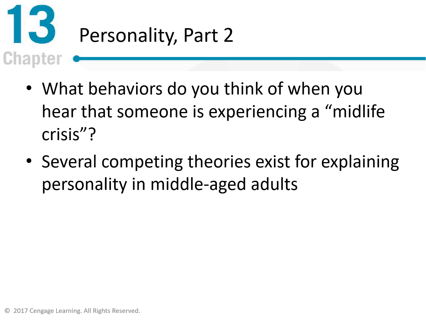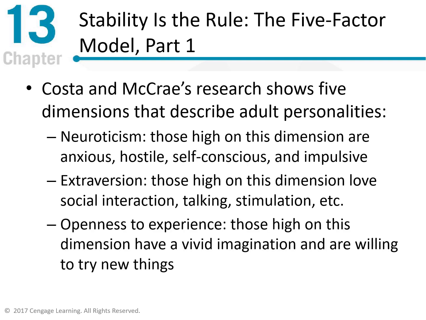Personality. What behaviors do you think of when you hear about someone experiencing a midlife crisis, right? There are several competing theories for explaining personality in middle-aged adults. So Costa and McCrae's research shows five dimensions that describe adult personalities, right? Neuroticism: those high on this dimension are anxious, hostile, self-conscious, and impulsive. Extroversion, right? We're talking about love of social interaction and talking. Openness to experience: those in this dimension have a vivid imagination or are willing to try new things.